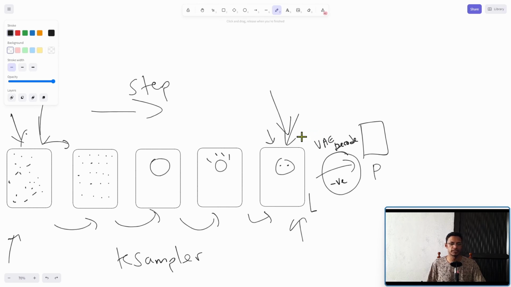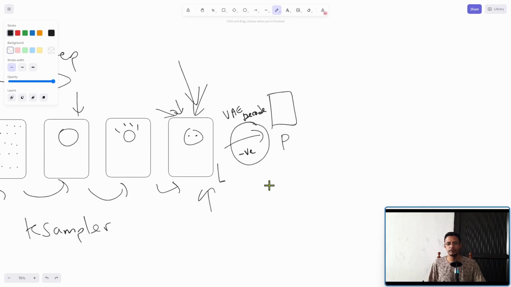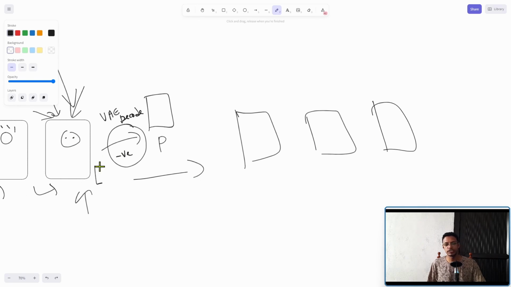So something like this. Even at this stage, we'll get a hint of this one. And if we continue going, if we have more steps here, we're just continuing down the same thing. We will keep having the same picture. Maybe if the step count is a little bit too high, we may get noise at the end, but the overall composition of the image will still be the same.